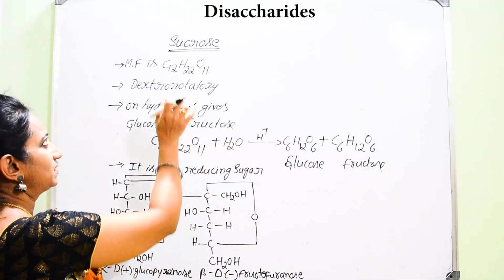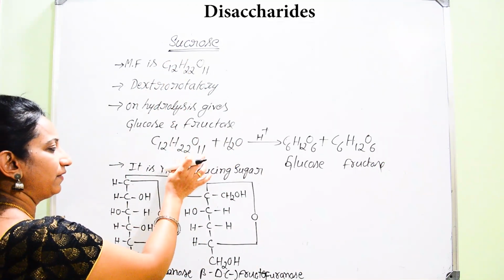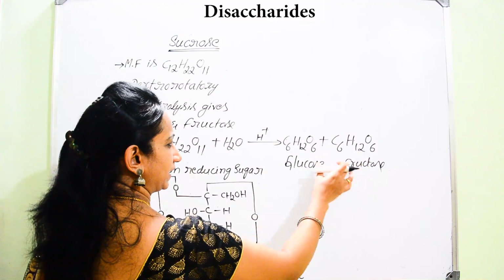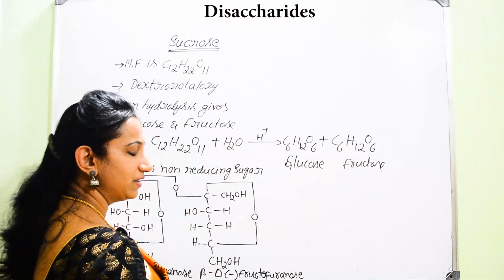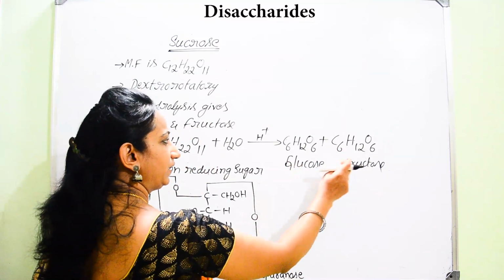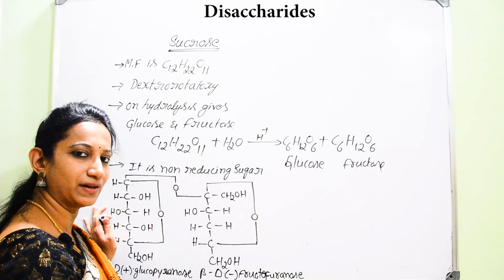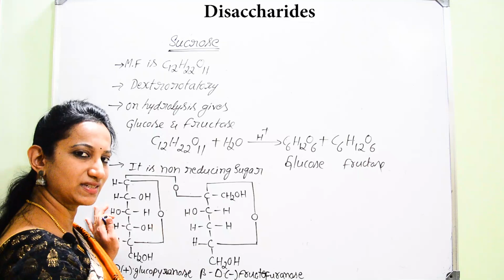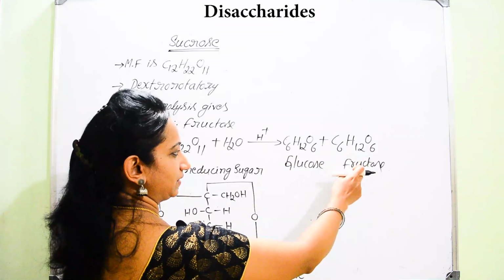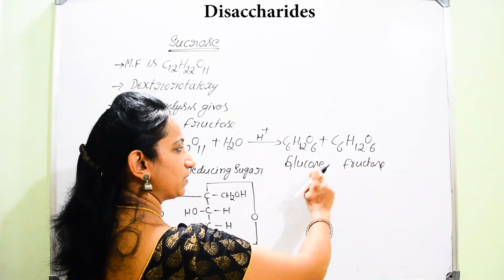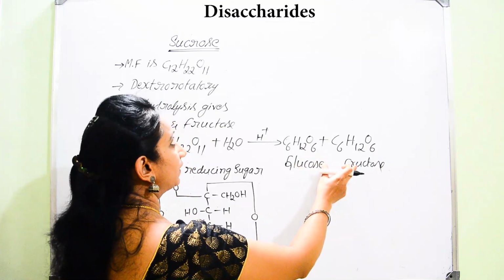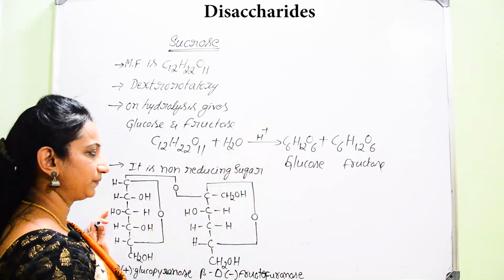Hence this sucrose is said to be a heterodisaccharide. It is named as heterodisaccharide because it contains different monosaccharide units. If it contains the same type of monosaccharides, it means homodisaccharide. But since it contains two different monosaccharide units, it is called a heterodisaccharide.